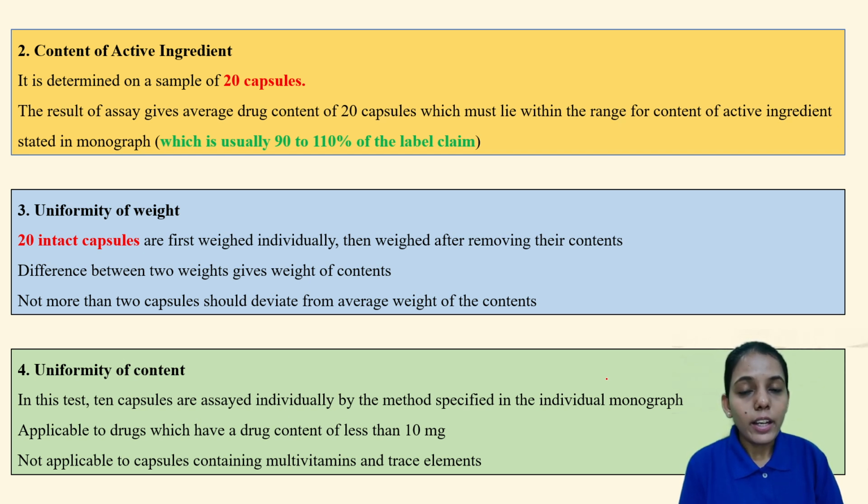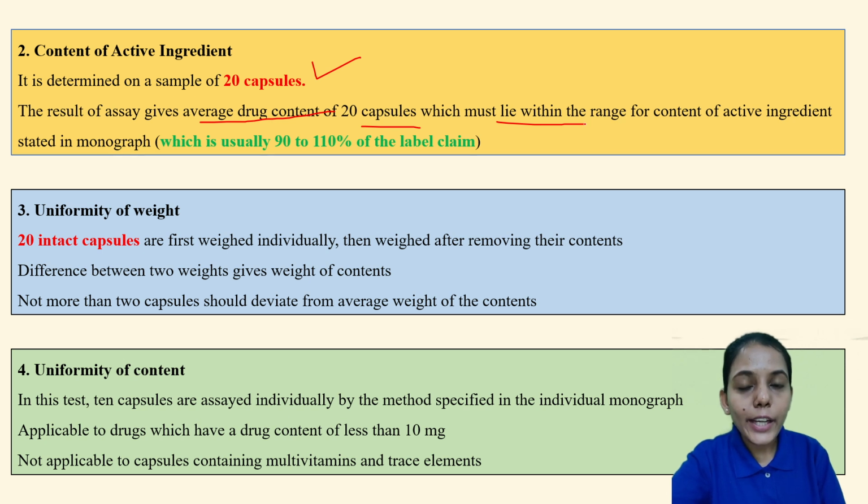Content of active ingredient. Content means, for example, the amount of the active ingredient present in that particular capsule. It is determined on 20 capsules. Initially we take 20 capsules and we do the assay. Assay is nothing but checking the active ingredient. Assay gives the average drug content of the 20 capsules, which must lie within the range for content of active ingredient. So it should be between 90 to 110% of the label claim. For example, each capsule contains 100 mg of active ingredient.